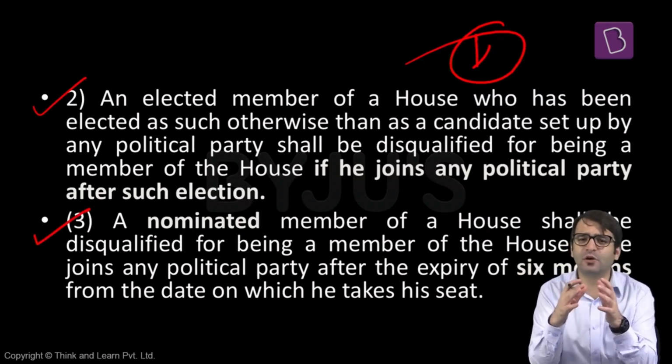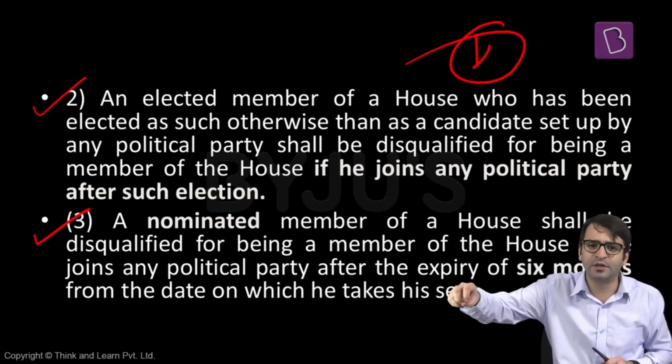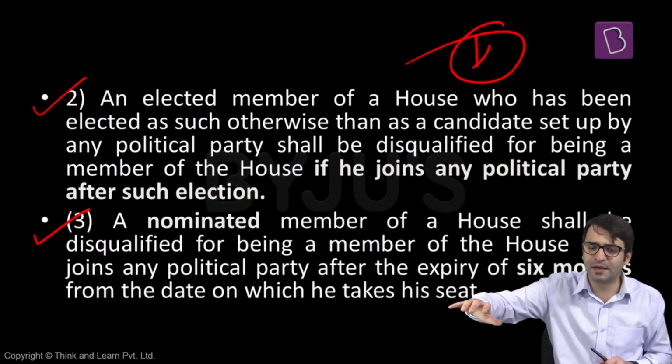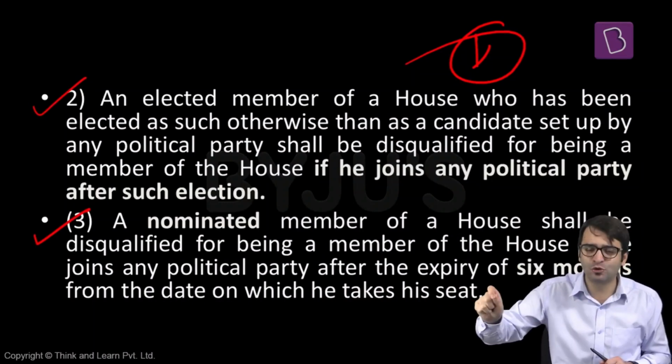Because we're talking about different types of members in the parliament. In a parliament, there can be a member belonging to a political party. If he voluntarily resigns from that political party, disqualified. If he abstains or votes against the whip issued by the political party, disqualified.